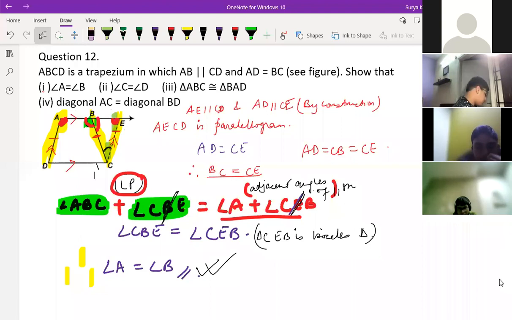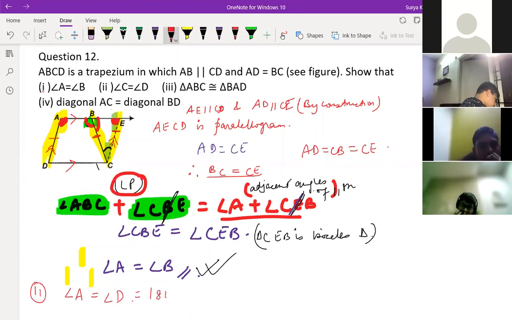See, first, what we can write? Angle A is equal to angle D. This is the first part got proved, right? Now second part I'm proving right now. Angle A plus angle D should be equal to 180 degrees, as we know that already.